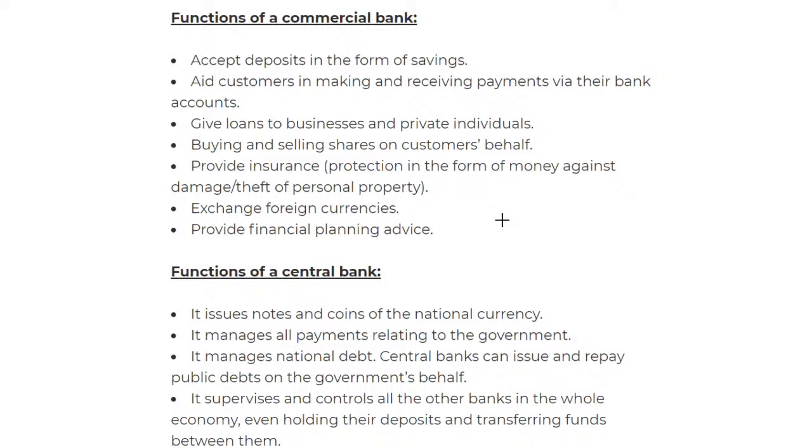So they have different functions. The first function of a commercial bank is to accept deposits in the form of savings. What that means is, for example, I go to the commercial bank and deposit this amount of money for savings. Why does someone save? It's more secure. So, reason for saving: it's secure.